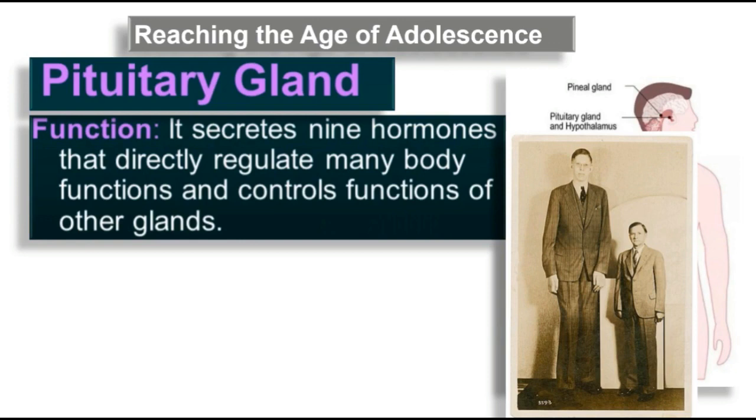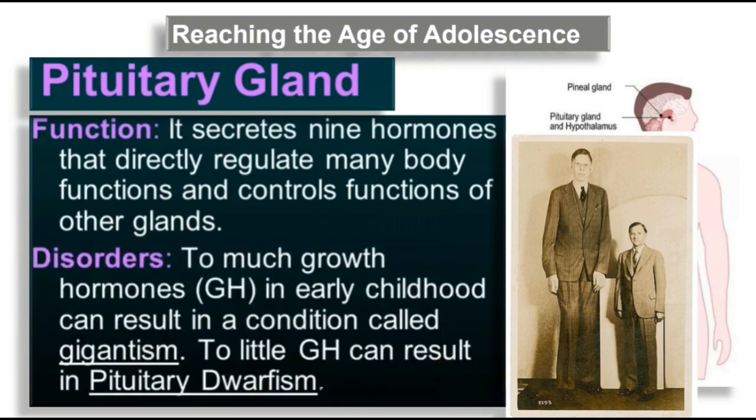Sometimes if it doesn't work properly, there will be a variation in growth. For example, if the pituitary gland doesn't function properly and doesn't give out proper hormones, if there is too much or too little of the hormones, that results in problems like gigantism and dwarfism.